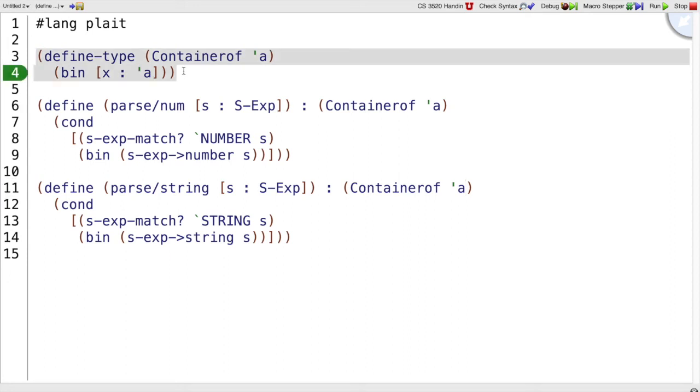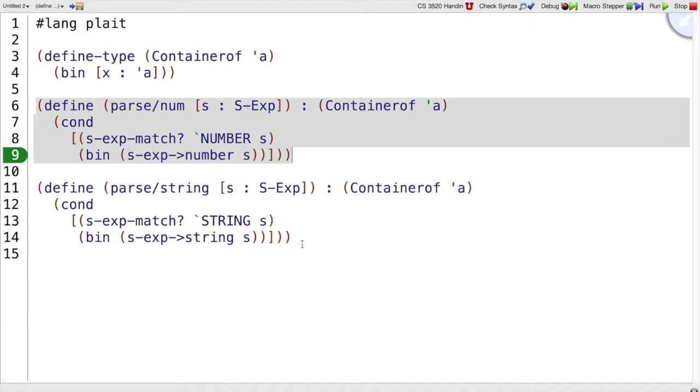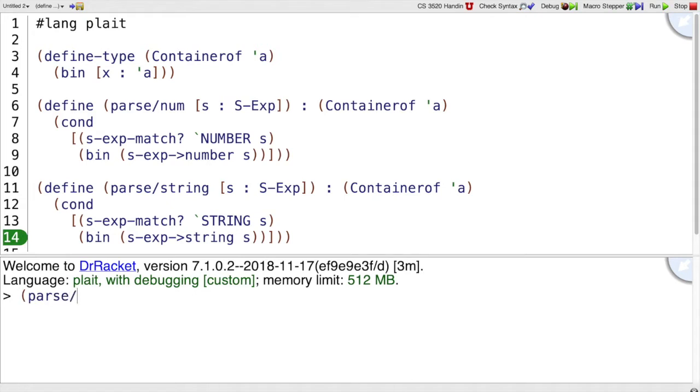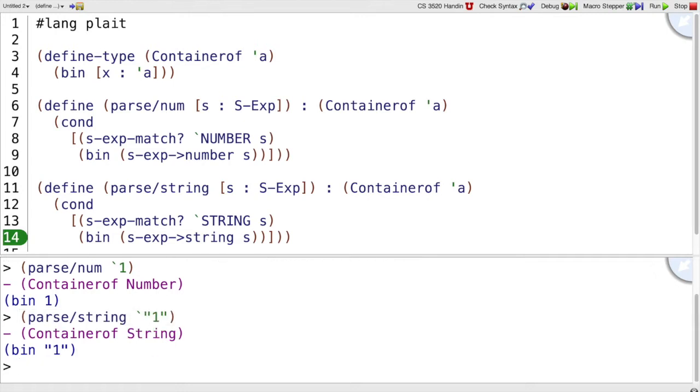Here I have my polymorphic container data type again, and now two functions that go with it, a parseNum function and a parseString function. The parseNum function is one where I call parseNum with a number s-expression that has a number inside of it, and it parses that number out and puts it in a container. And parseString does the same thing, but for strings instead of numbers. So here I got a container containing a string.